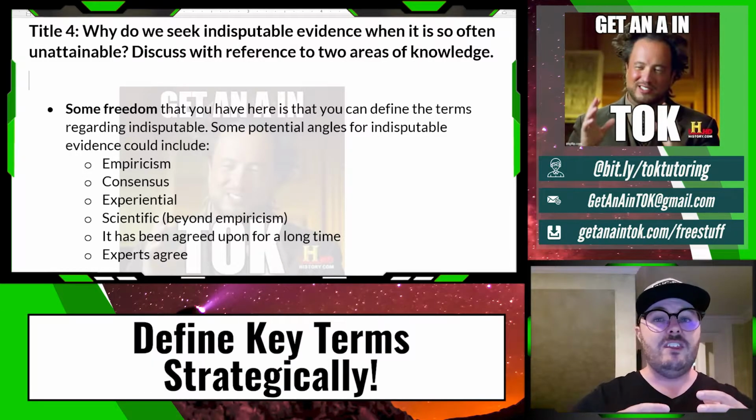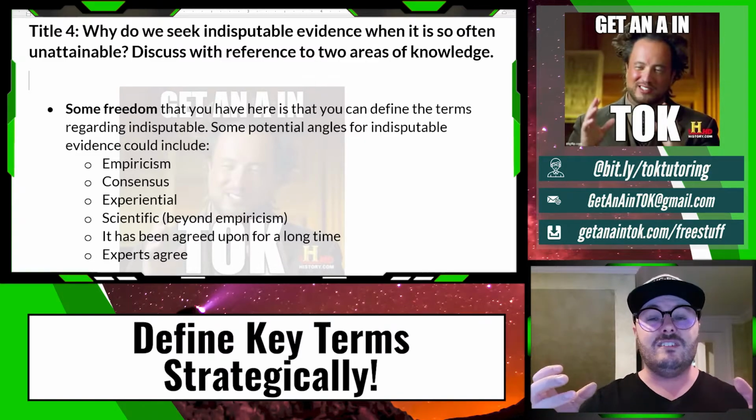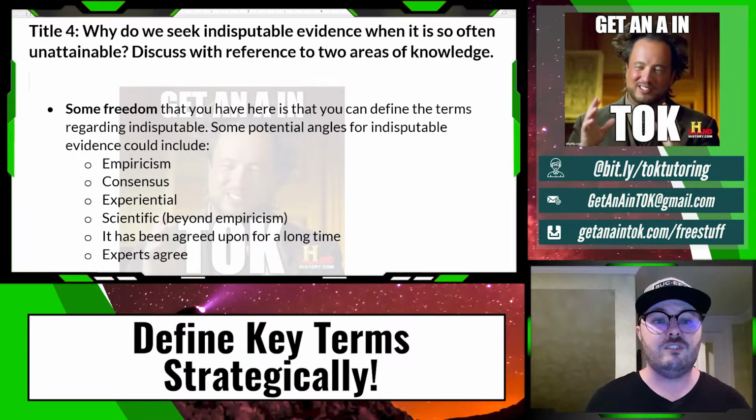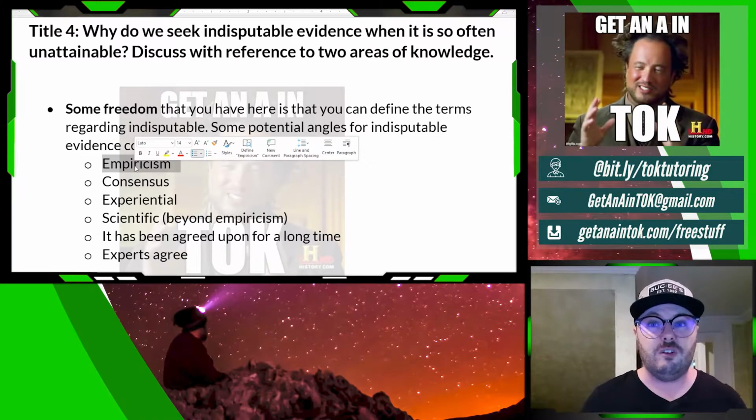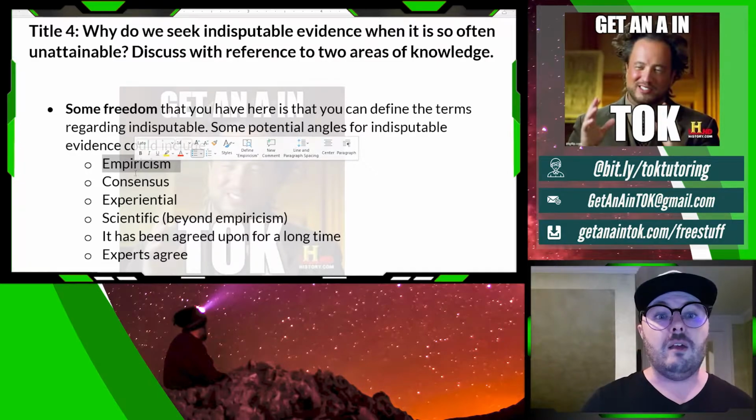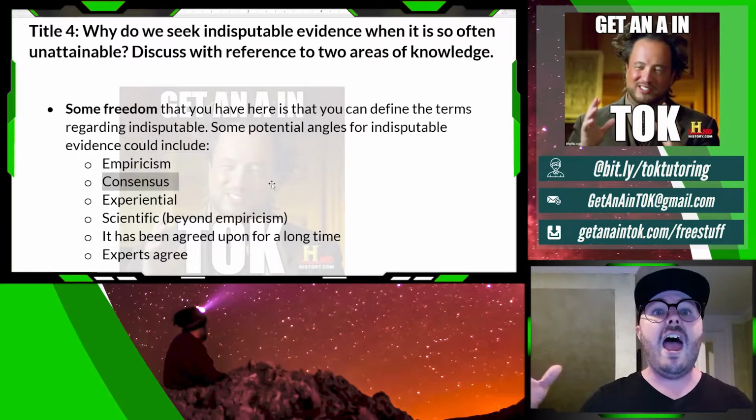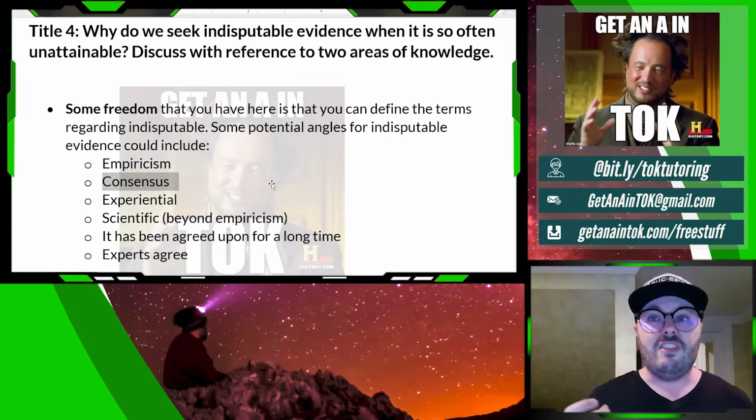So you could say, in terms of this, because I'm talking about the two sciences, here's how indisputable will be used to talk about why we seek indisputable evidence in the sciences. For example, you could talk about empiricism. So I need to experience it. I need to have a personal relationship with this evidence. You could talk about consensus. So you could talk about everyone agrees, or a large amount of people agree, or certain knowledge authorities agree that this is true, therefore it is indisputable.